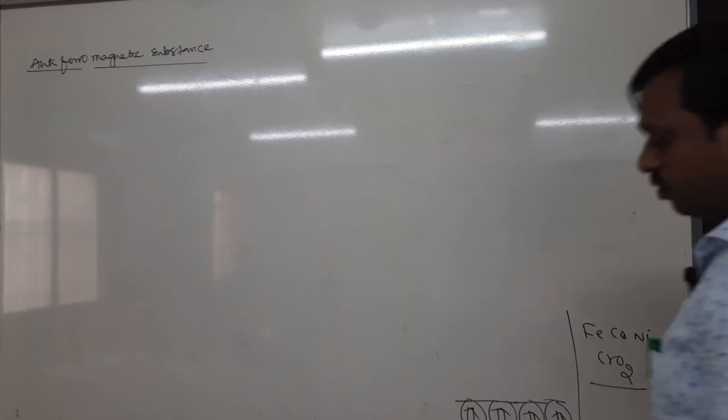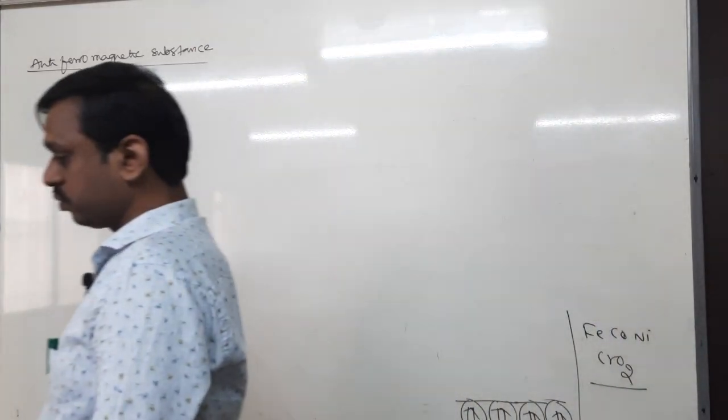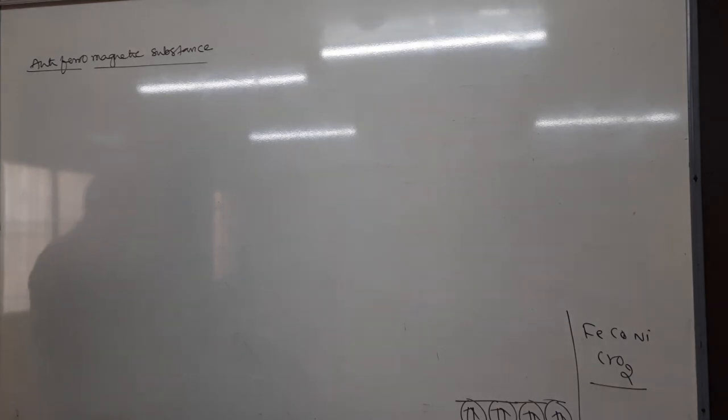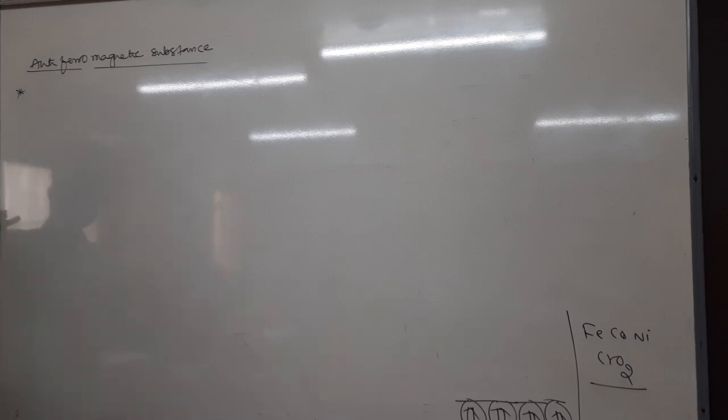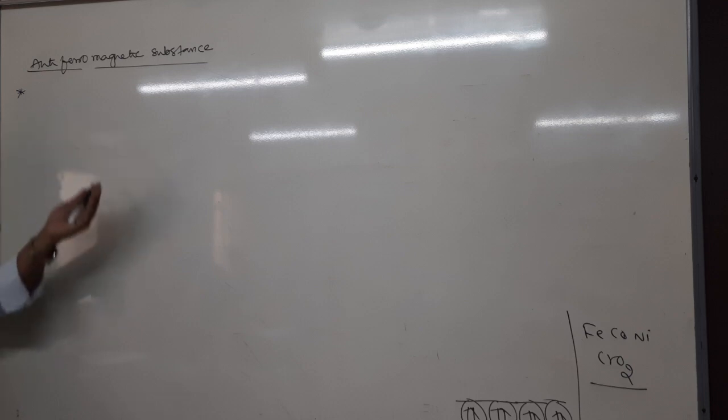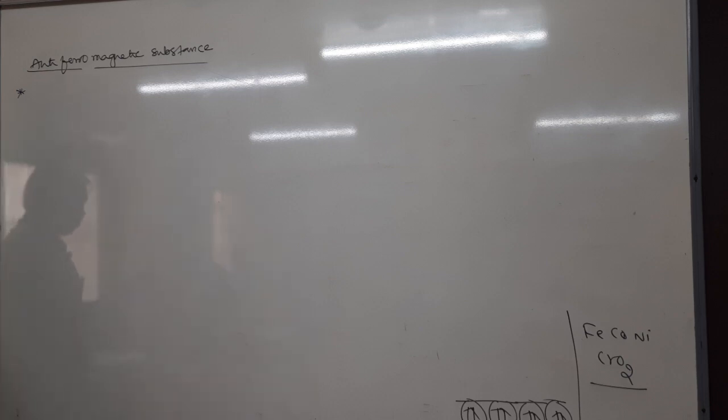Antiferromagnetic substance. Okay, so antiferro is opposite to ferro, right? Tell me, ferromagnetic substances have a domain structure. Similarly, antiferro also has a domain structure, but it has an equal number of clockwise and anti-clockwise domains.